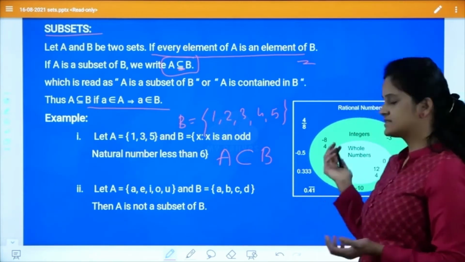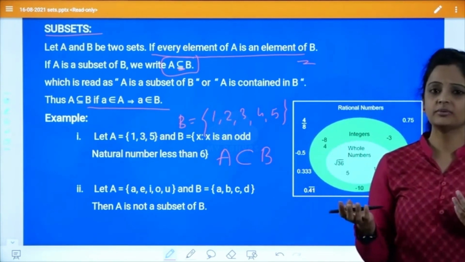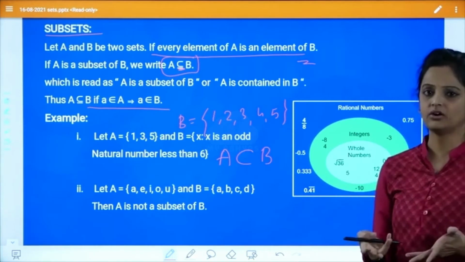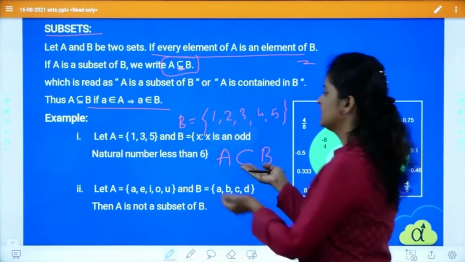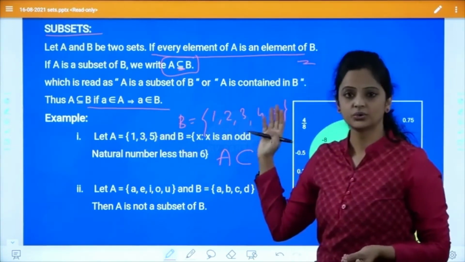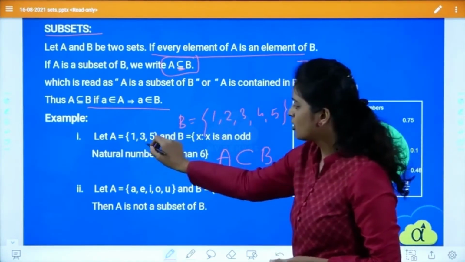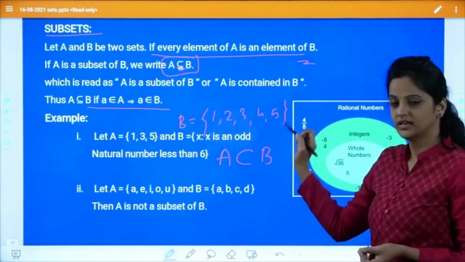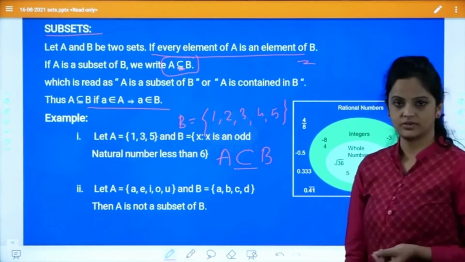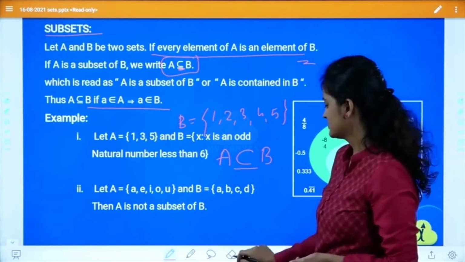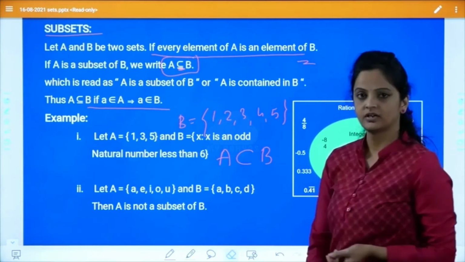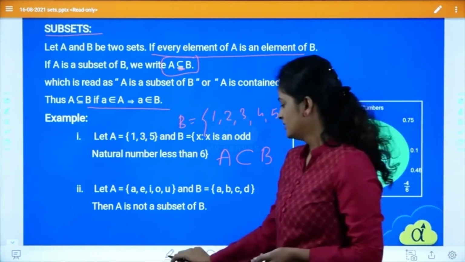If you take any set, that ambiguity will be there, that it may or may not be equal. But here I definitely know that this set is smaller than that one, so don't keep the equal-to part, keep only that symbol.